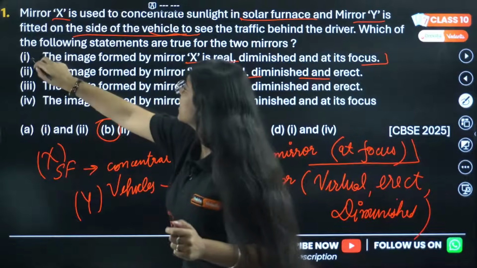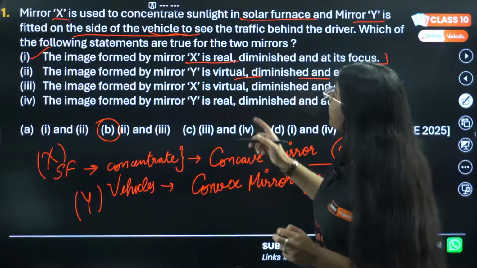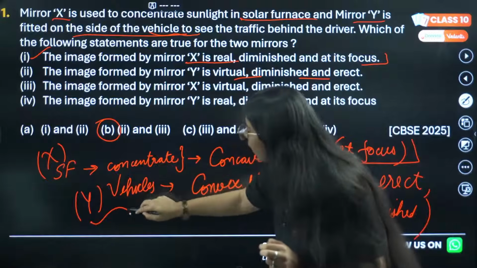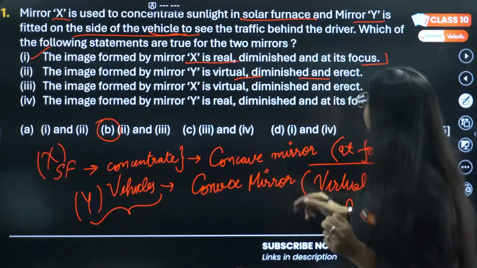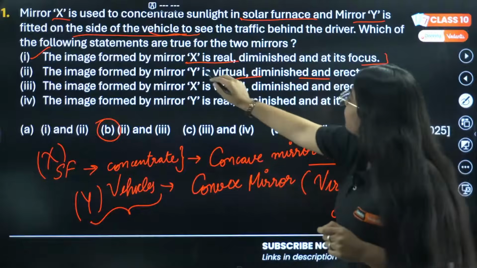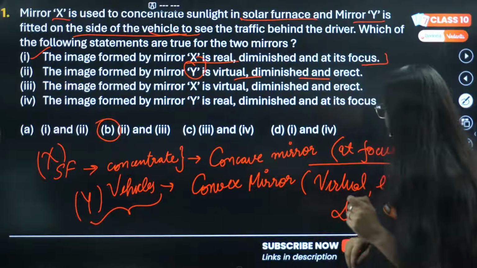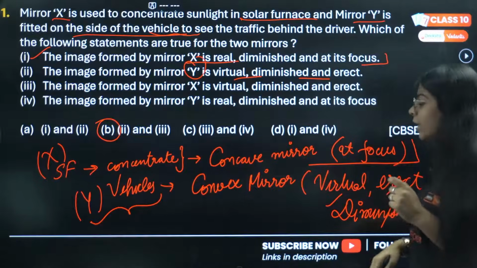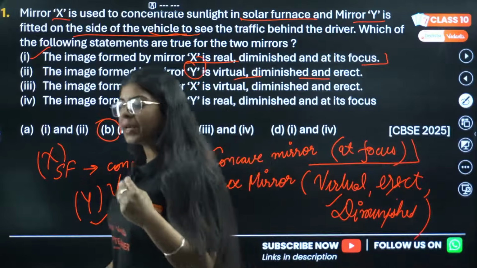Second option says the image formed by mirror Y, that is this one, is virtual, diminished and erect. Y, virtual, diminished and erect, that is also true. We solved it. It's virtual, erect and diminished.